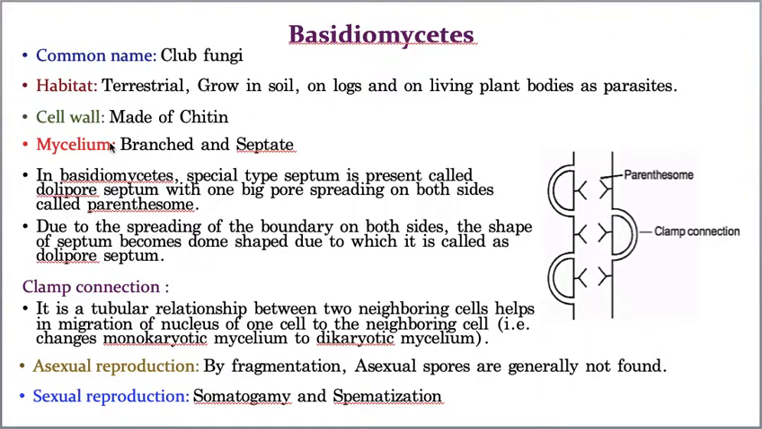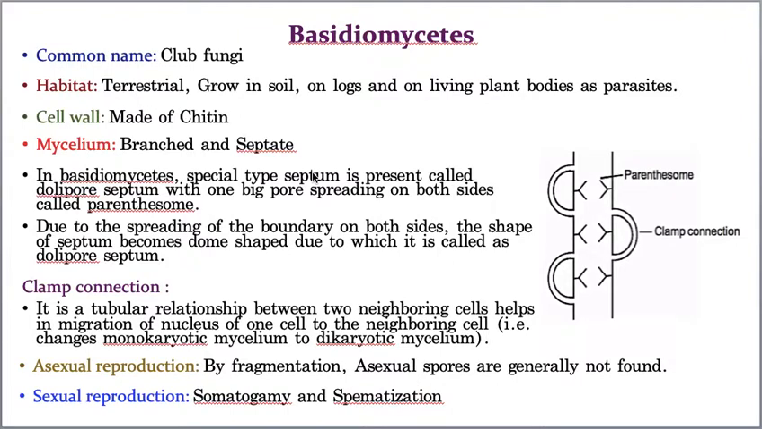Now let us go to this unique characteristic, that is mycelium. Mycelium is branched and septate. I have told you many times, but for safety I am telling you once again: septate means one cell is separated from another cell by a cross wall between them, so that the two cells are completely separate from one another.